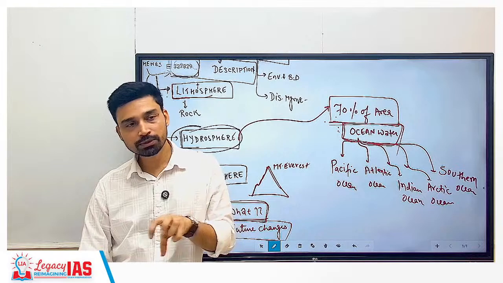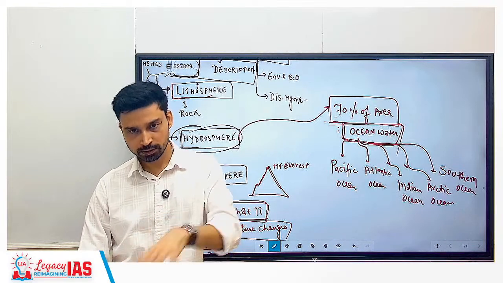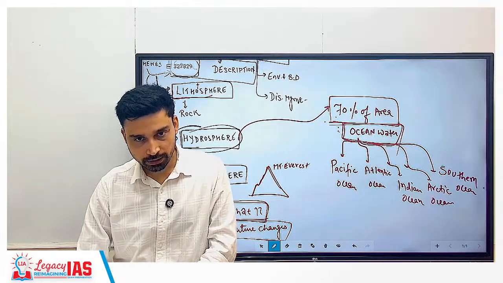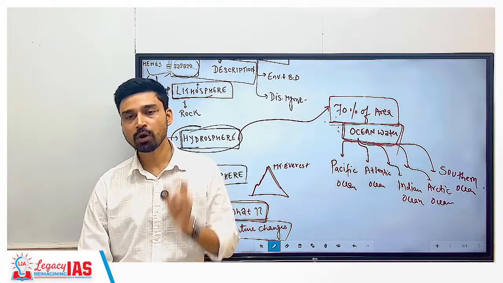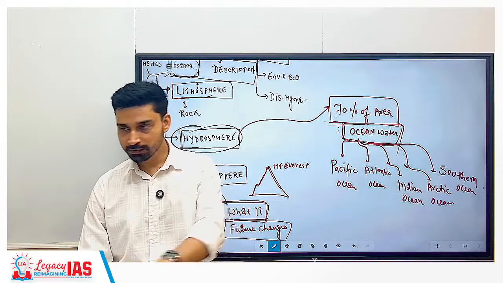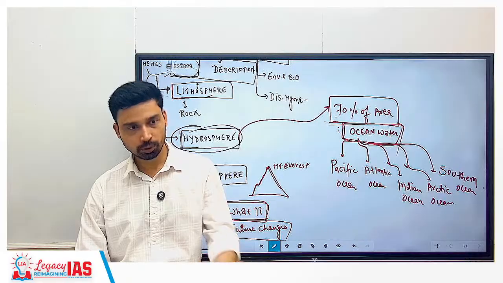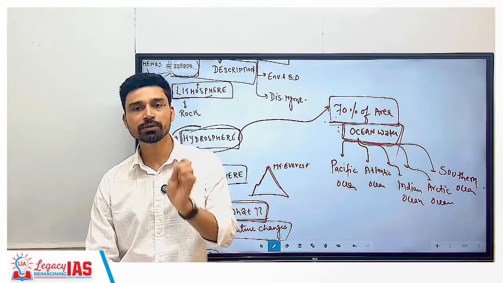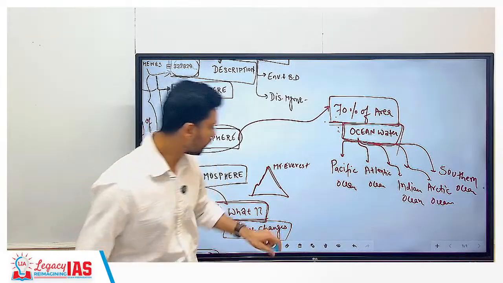Some amount, 30%, is around the soil, in the soil layer. That means wet soil that you see. Again, that cannot be used directly. What we can use for our purposes? The water that is present in rivers, water that is present in lakes, water that is found where? In the groundwater reservoir, which you can extract by digging a well, tube well and all this. That makes a very, very minuscule percentage. Okay, so that is why what we face?